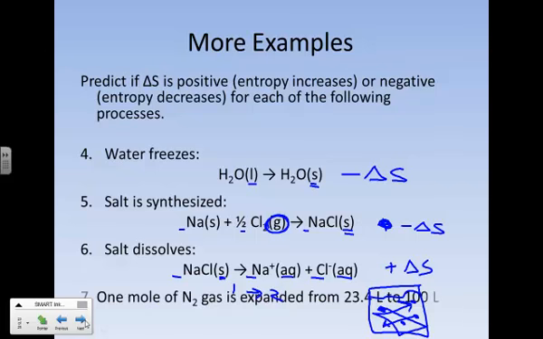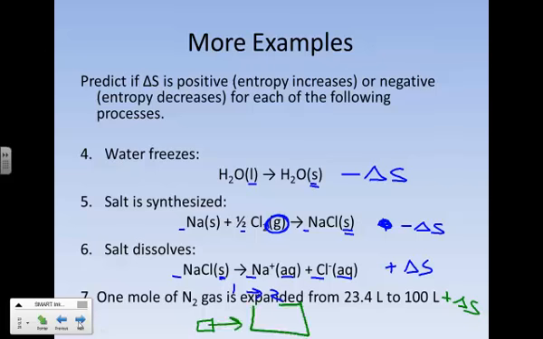And lastly, let's look at the expansion of a gas of nitrogen from a volume of 23 liters into 100 liters. And that is a positive entropy change. Again, it's a statistics thing. Something in a very small volume is going into a larger volume. It's spreading out, has a greater chance to be disordered. And so that is a positive entropy change there.